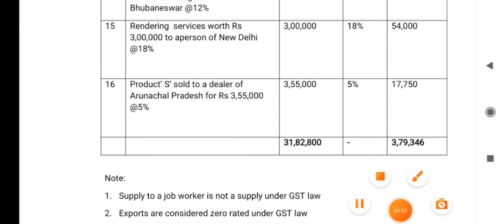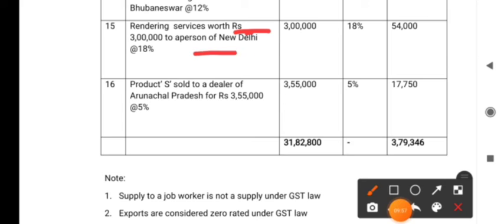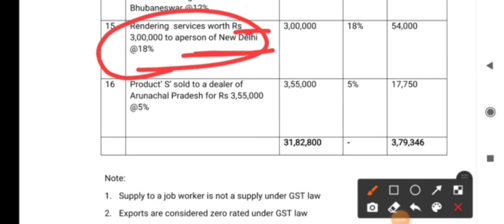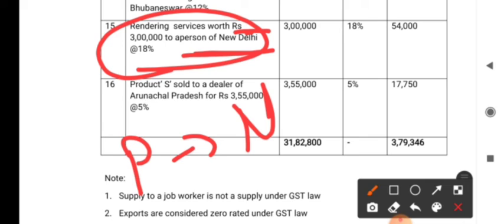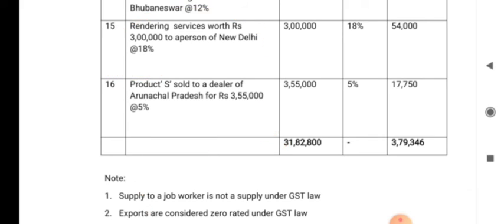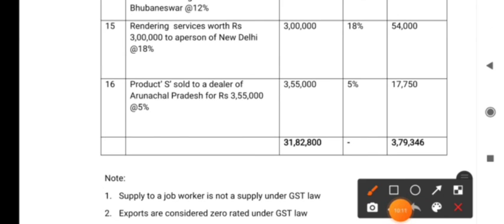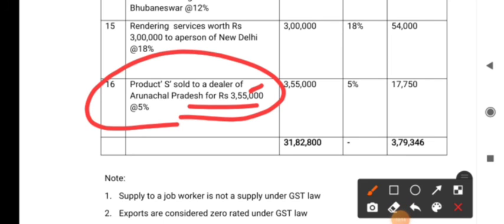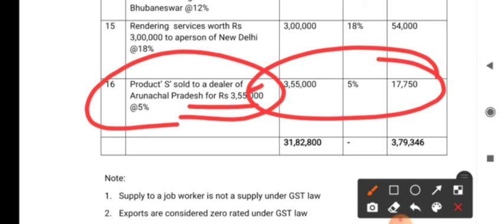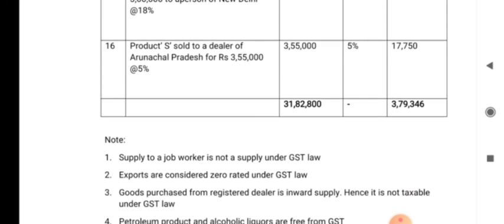15th one, rendering services worth rupees 3 lakh to a person of New Delhi. Not goods, services are rendered from Punjab to New Delhi, again it is interstate, so the tax is levied. 16th one, product is sold to a dealer of Arunachal Pradesh, again it is interstate. What kind of tax is levied? IGST is levied. So, after writing all these points, let us total all the columns.